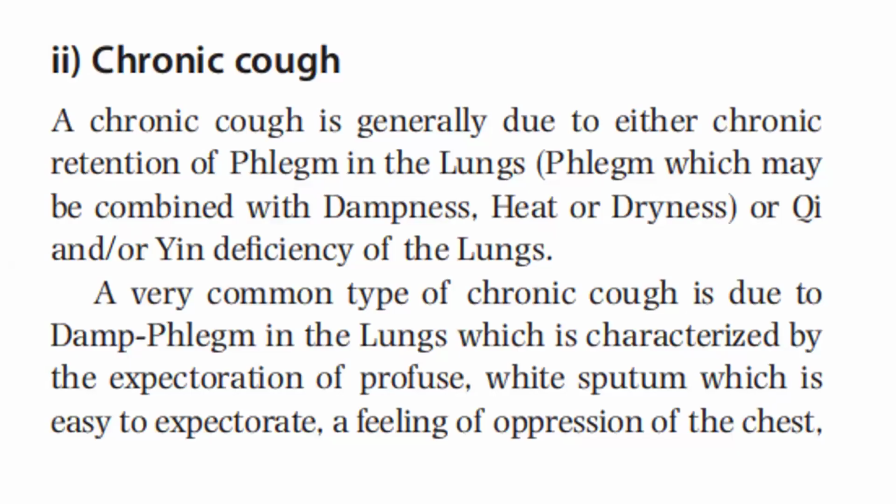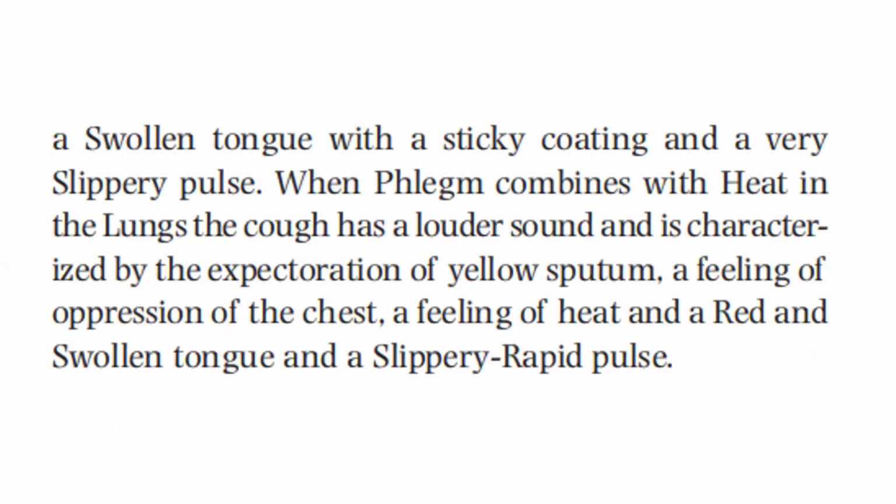Second, we have the chronic cough. Chronic cough is generally due to either chronic retention of phlegm in the lungs, phlegm which may be combined with dampness, heat, or dryness, or qi and or yin deficiency of the lungs. A very common type of chronic cough is due to damp phlegm in the lungs, which is characterized by the expectoration of profuse white sputum, which is easy to expectorate, a feeling of oppression of the chest, a swollen tongue with a sticky coating, and a very slippery pulse.